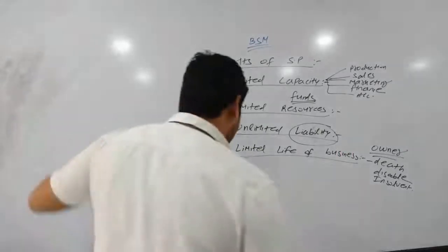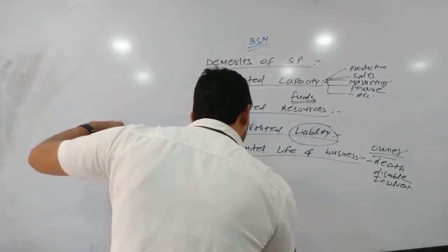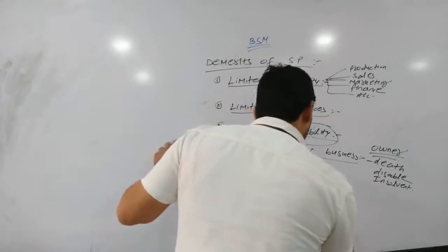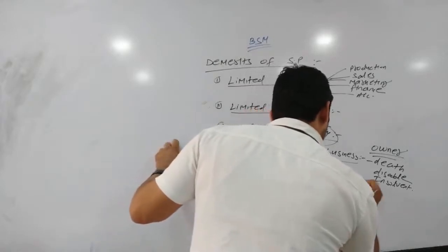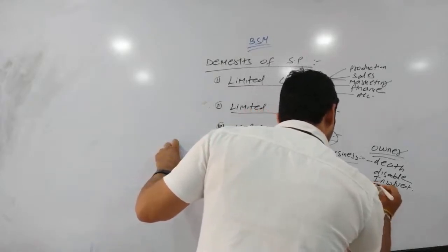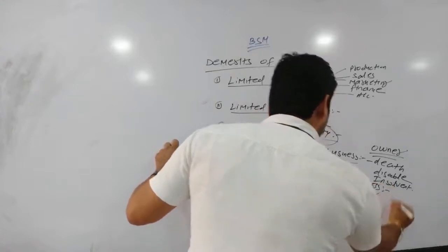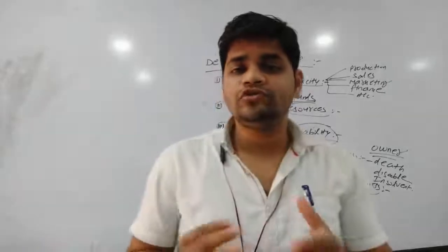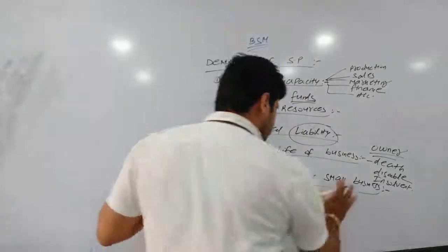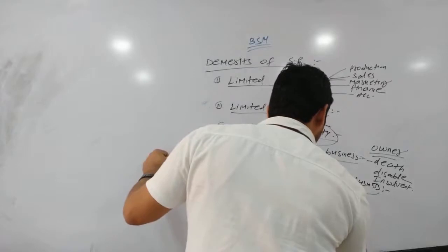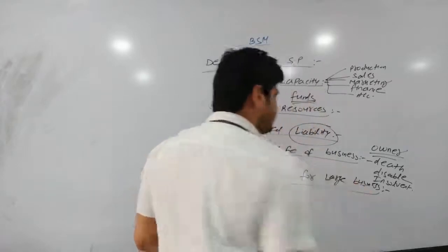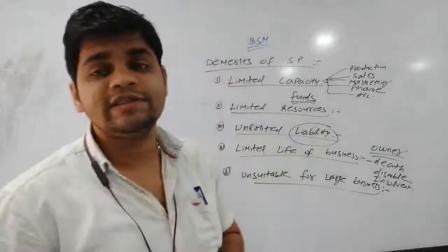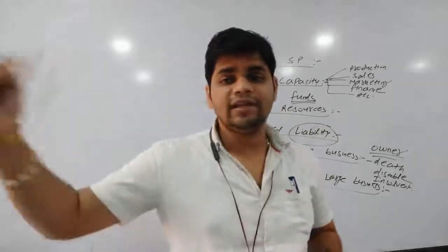Then the next point, the last point, is unsuitable for large businesses. So the point says that the sole tradership business is unsuitable for large businesses. Another demerit of sole tradership is that it is not suitable in case of large scale businesses.